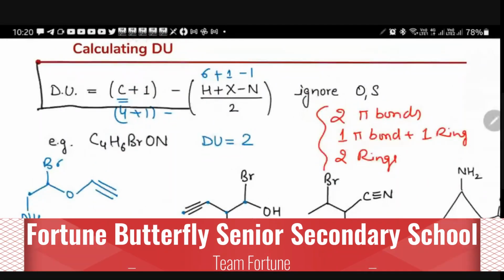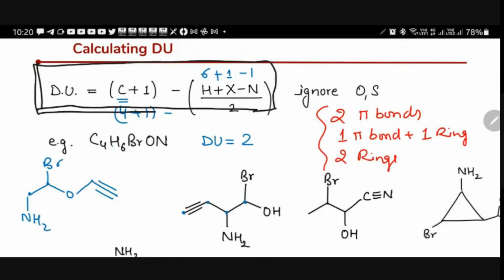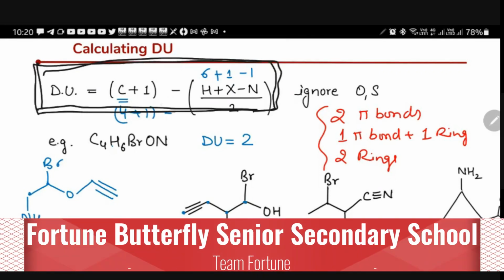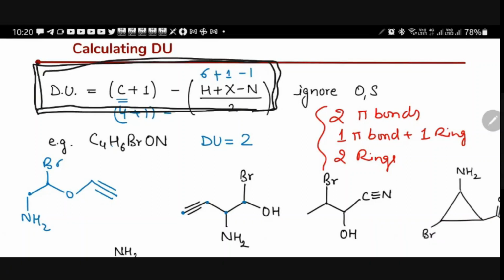This formula will tell us about the degree of unsaturation. What is that? Degree of unsaturation is equal to carbon plus 1. C plus 1 means number of carbon atoms plus 1, minus hydrogen plus X. X means what? Halogens. Exactly. X means halogen. I'll write it so you don't get confused here.